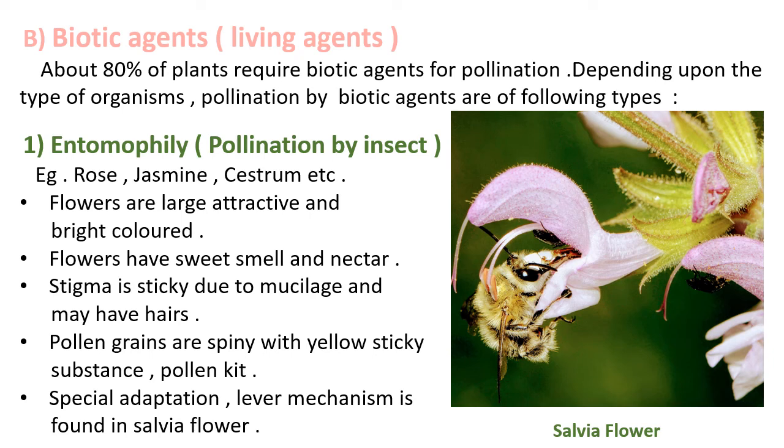When this insect visits another flower to drink nectar, it comes in contact with the stigma of the gynoecium and pollen grains are deposited on the surface of the stigma. So in this way, due to lever mechanism, cross-pollination is possible in salvia flower.